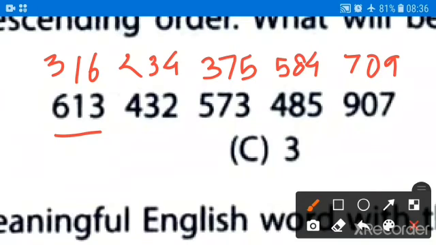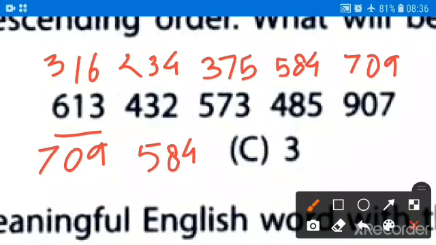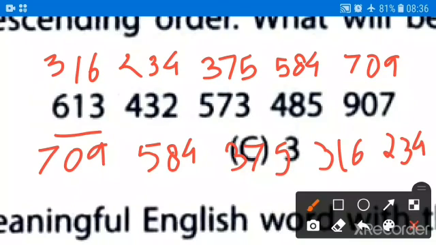Now we have to arrange them in descending order. Means what? First we will write the greatest number, that will be 709. After that the smaller one, second greatest, 584 will be there. Then 375 will be there. Okay, and after that 316, then the last 234 will be there.